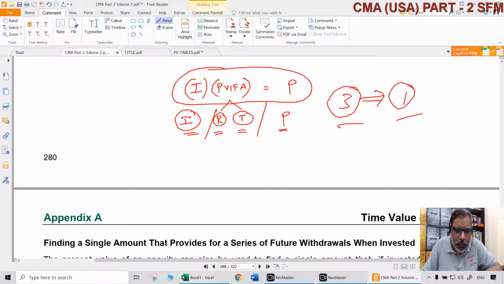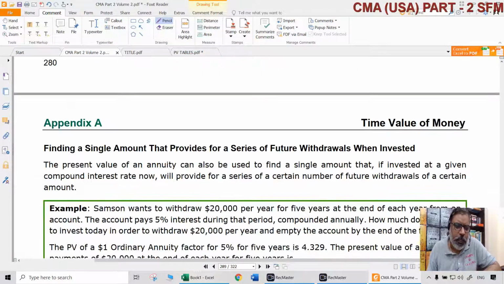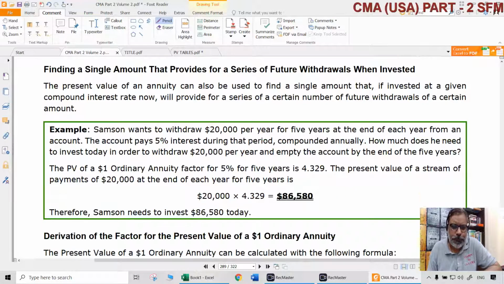And if R and T both are there, you can directly find out PVIFA. But if only one of them is there, you can find out the other one by referring to the tables. That is how PVIFA can be applied. Different scenarios. Look at another scenario here. Let us say this case.